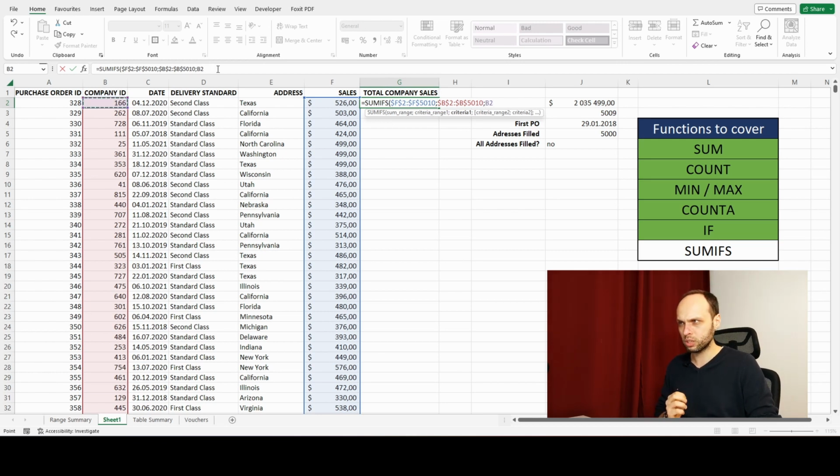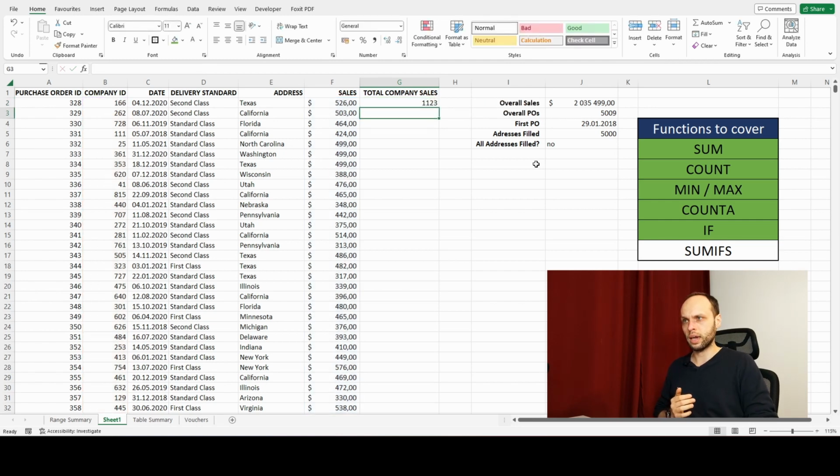Now we can close the parentheses because we have only one condition here, but you can see that I filled just criteria range 1 and criteria 1. We could add multiple criteria here, but for this example, let's just settle on one criteria. I'm going to close the parentheses. And now I have the total sales for this company.